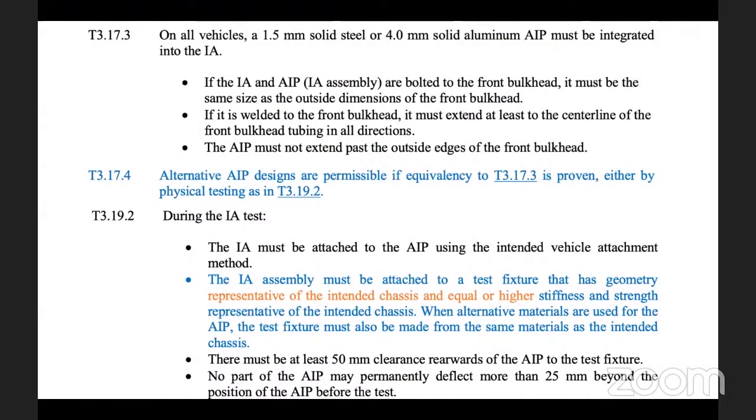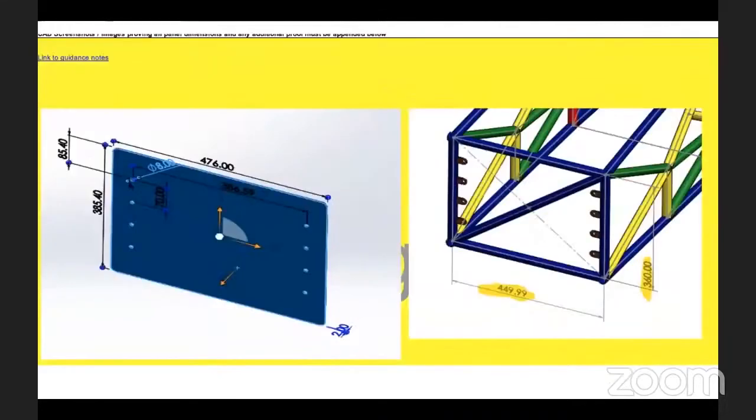It says very clearly in 3.17.3 that on the vehicle it should be of 1.5 mm solid steel or 4 mm of aluminum AIP. Fine, good enough. And if you see the first point, if the IA and AIP are bolted to the front bulkhead, it must be of the same size as the outer dimension of the bulkhead. Let me go back to the image. Now, what is the size of this? It is 476 on the length, and if I see the height, it is 385.40.